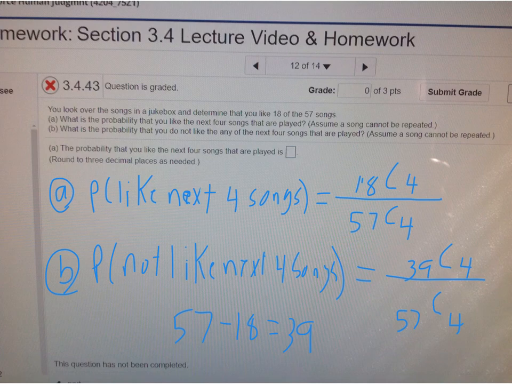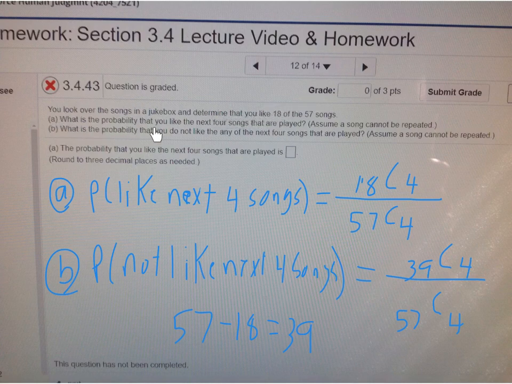Oh, I saw your question in the email. You look over the songs in the jukebox, determine that you like 18 out of 57, and I suppose that means 57 minus 18, 39, you do not like. You like 18 out of 57, and 39 you do not like.